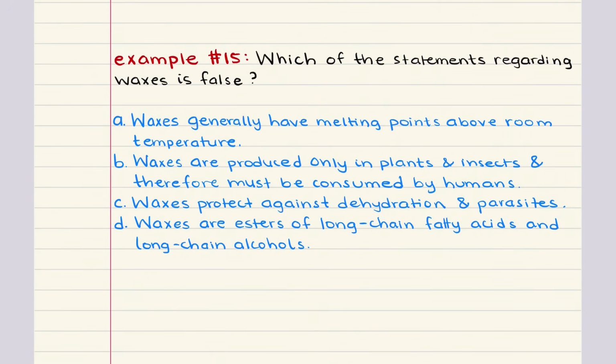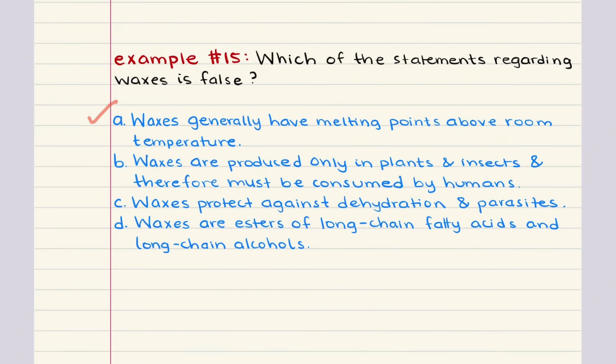Problem 15 says, which of the statements regarding waxes is false? A says waxes generally have melting points above room temperature. This is true. Waxes are typically composed of long-chain fatty acids and long-chain alcohols, which makes them solid at room temperature. Therefore, their melting points are generally well above room temperature.